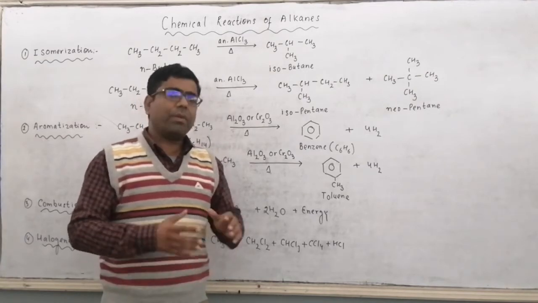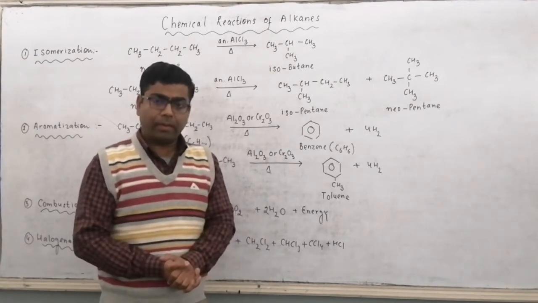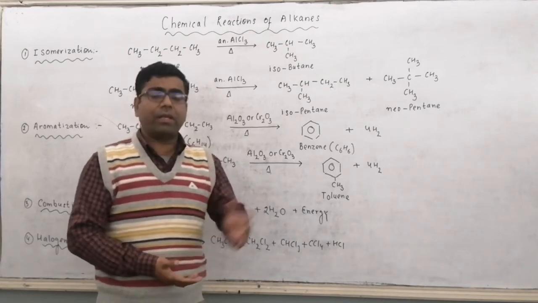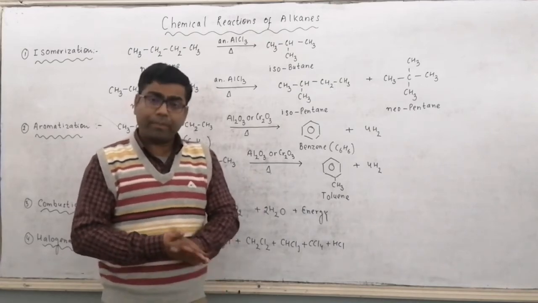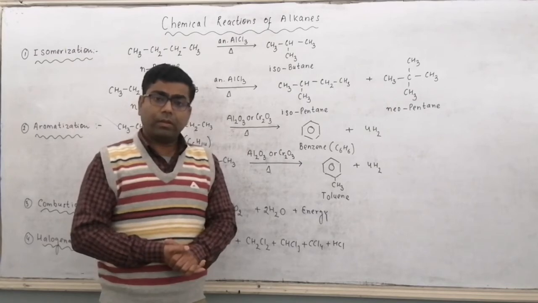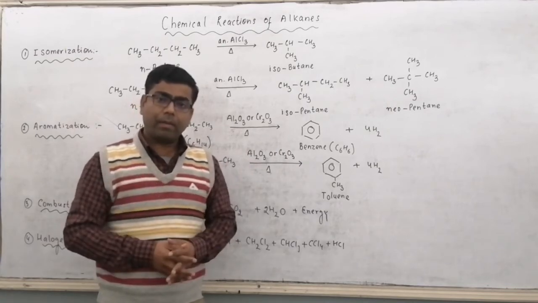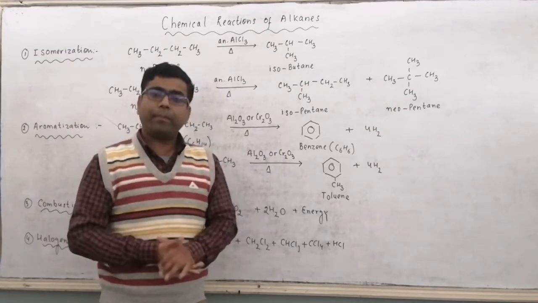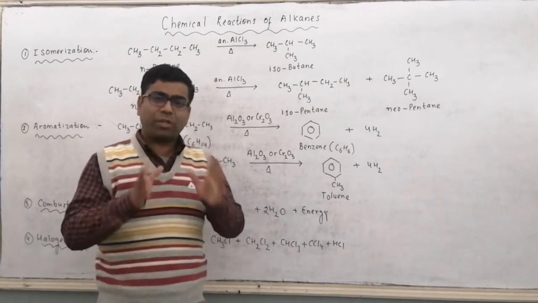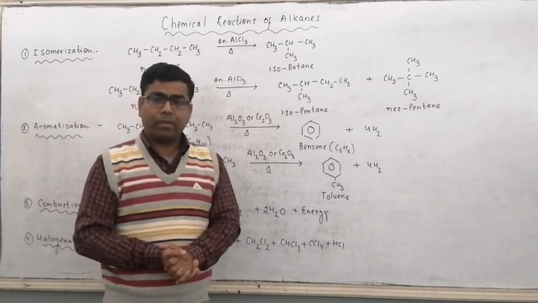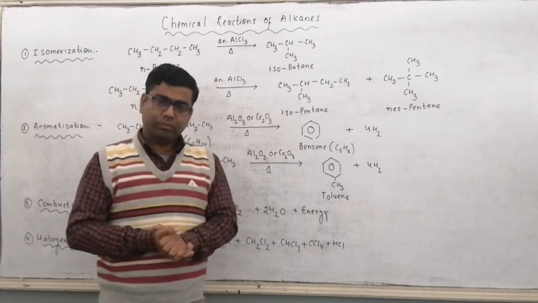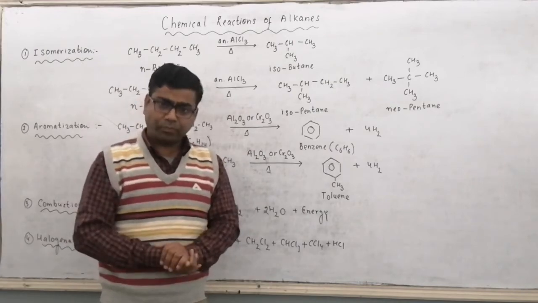If some higher homologue is used, means an alkane which contains more than 6 carbon atoms, then in that case we will obtain alkyl substituted benzene. There will be a benzene ring and there will be an alkyl group.